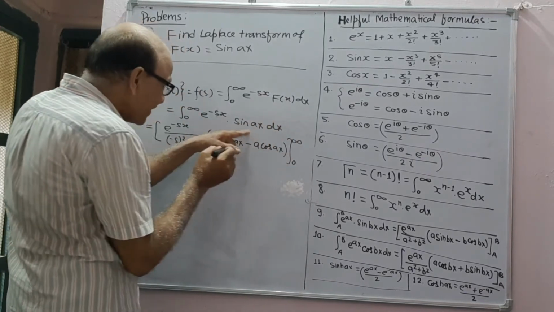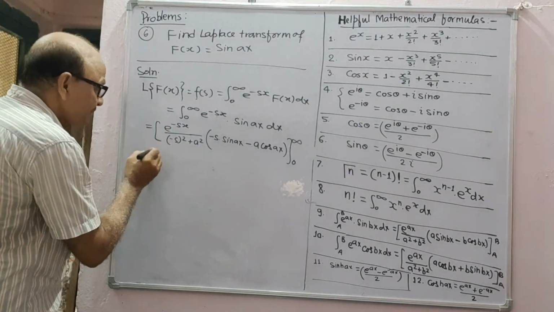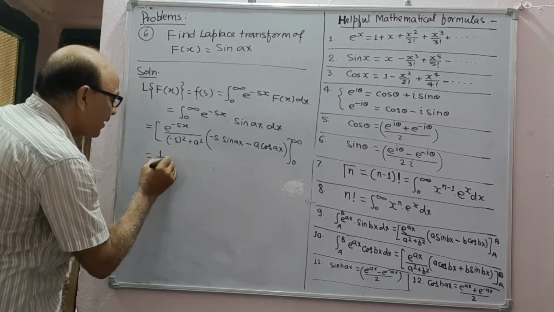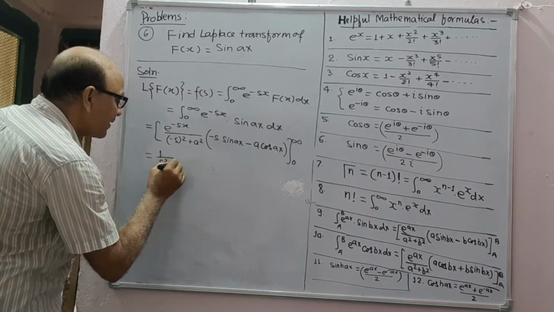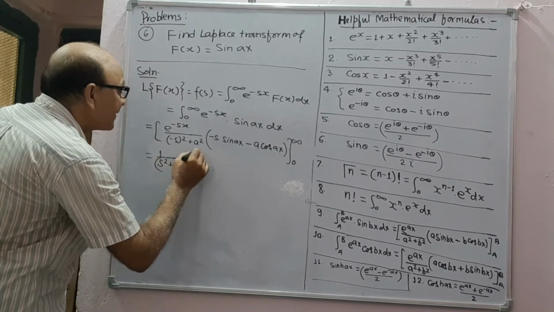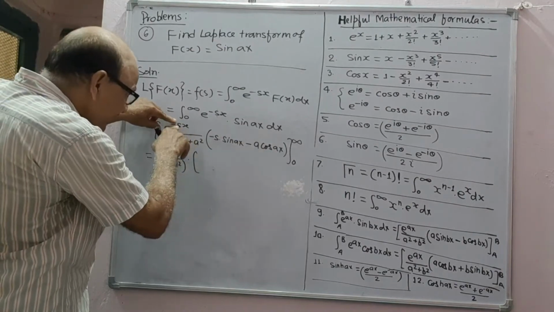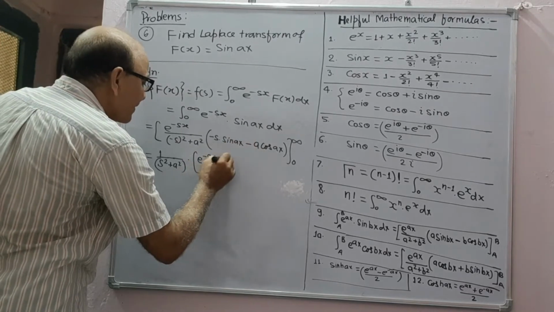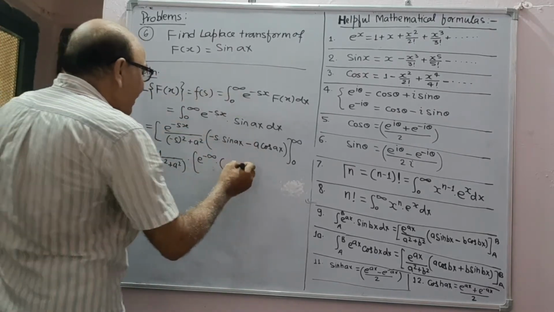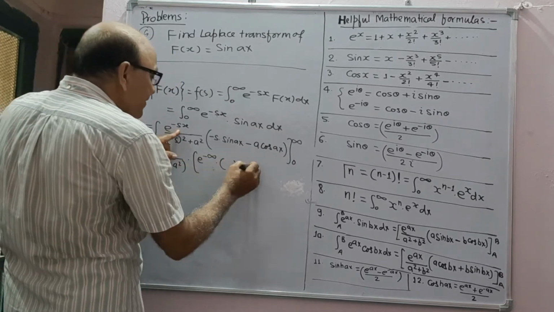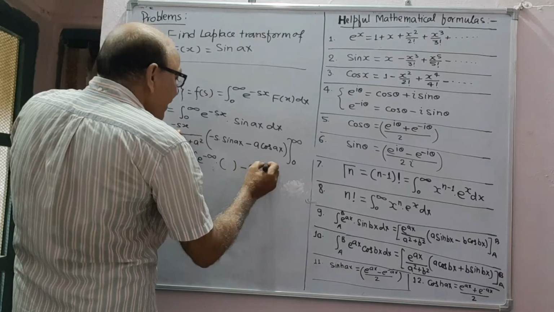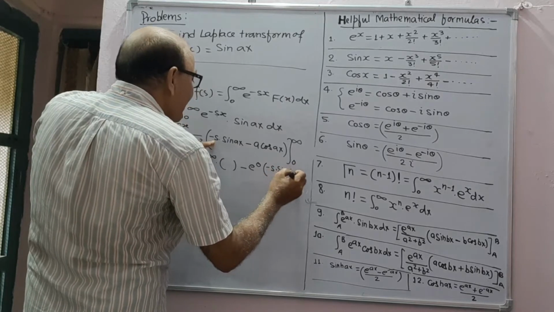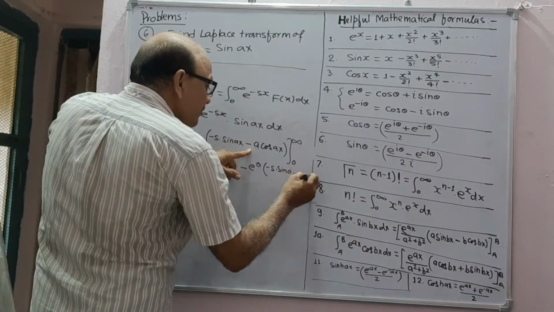Here this is b and this is a. So s square plus a square may be taken out of the bracket, and at the upper limit e to power minus infinity again gives 0, e to power minus infinity into something, this bracket, minus the lower limit e to power 0 into minus s sin 0, which is 0, minus a cos 0.